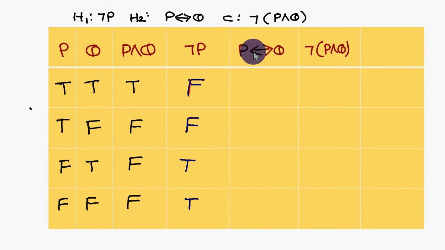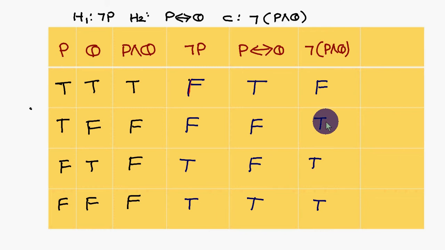The second premise is P double implication Q. Both should be true or both should be false, then only it is true. In the remaining cases it is false. The next one is the negation of P and Q. P and Q we already did. Negation means true becomes false, false becomes true. So this is the conclusion column.